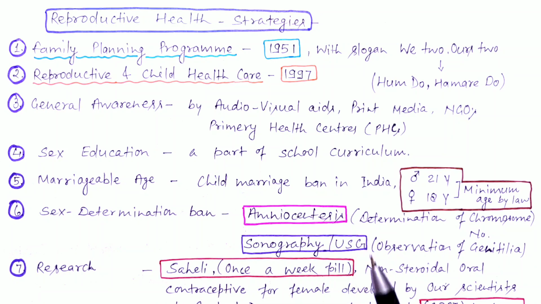Amniocentesis is a technique used for determination of chromosome number. At the time of pregnancy there is a fluid present in the amniotic cavity. In the human reproduction chapter we discussed that there are a number of extra embryonic membranes in the human embryo, like amnion, chorion, allantois and yolk sac.